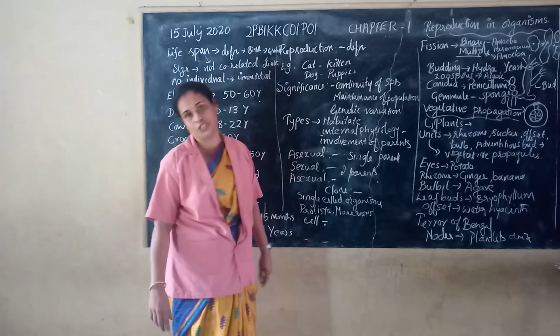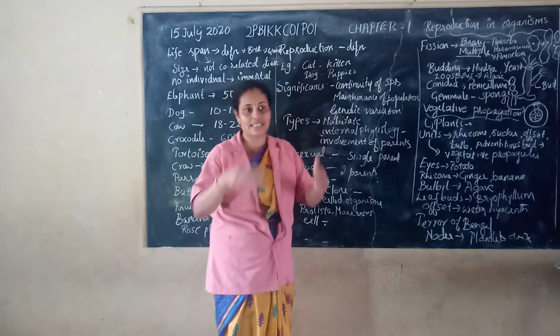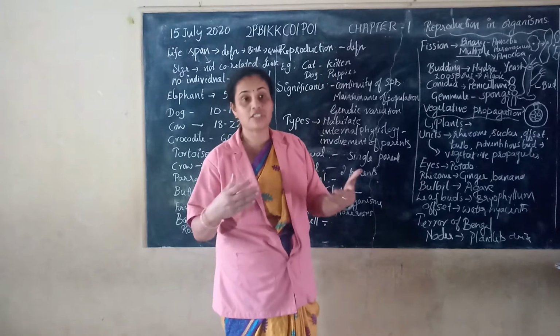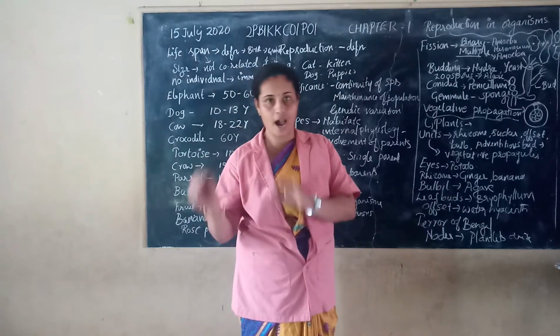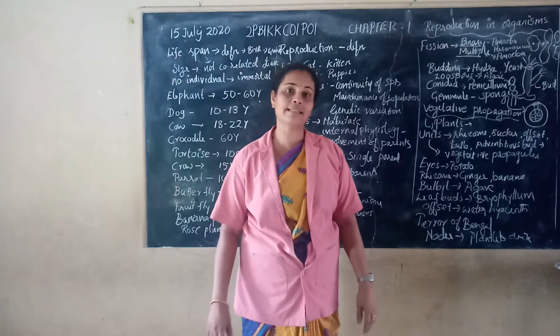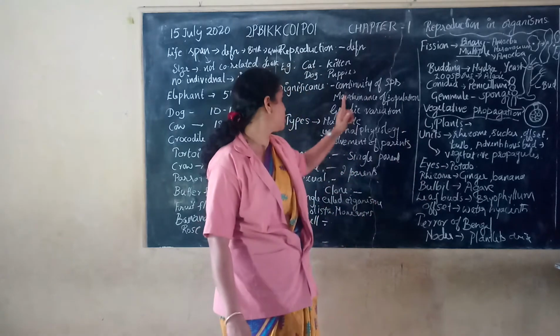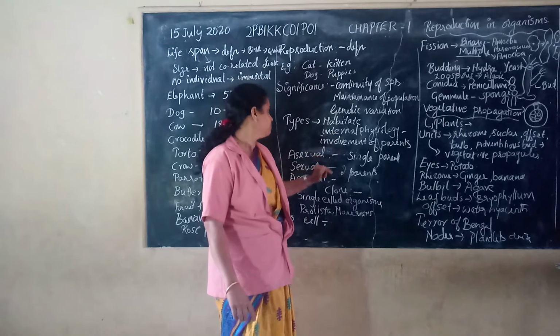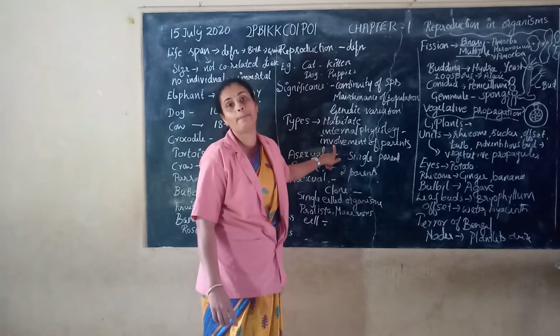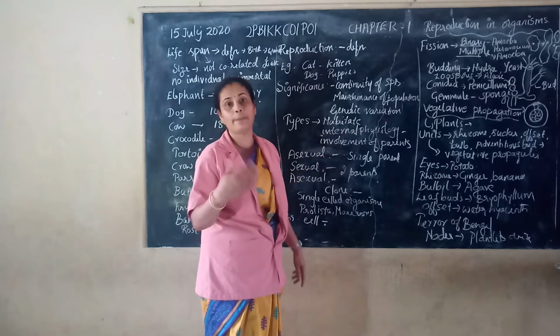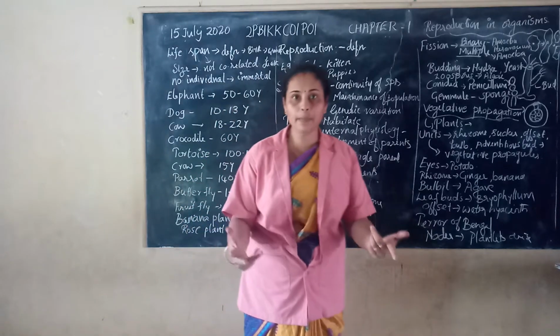Then internal physiology, that means internal structure and internal functions of the organs, including hormones. Both in plants and animals, there are hormones responsible for reproduction. Then involvement of parents, that means how many parents are involved in reproduction.